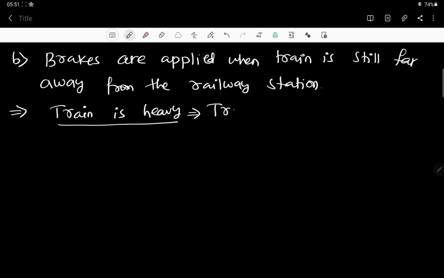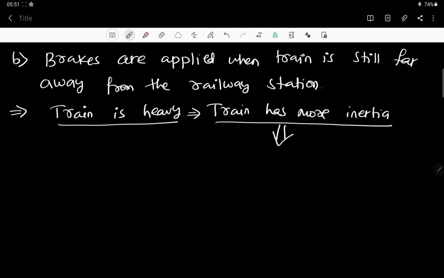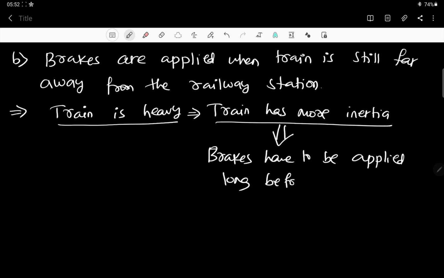A heavy train has more inertia, and more inertia means when it is moving, it is difficult to stop it, correct? Immediately at the station we cannot stop it. So when brakes are applied at a large distance, it will stop in installments. Slowly it will come to the station and stop, correct? Train has more inertia. Brakes have to be applied long before the station. It is heavy and it is not going to stop immediately, right?